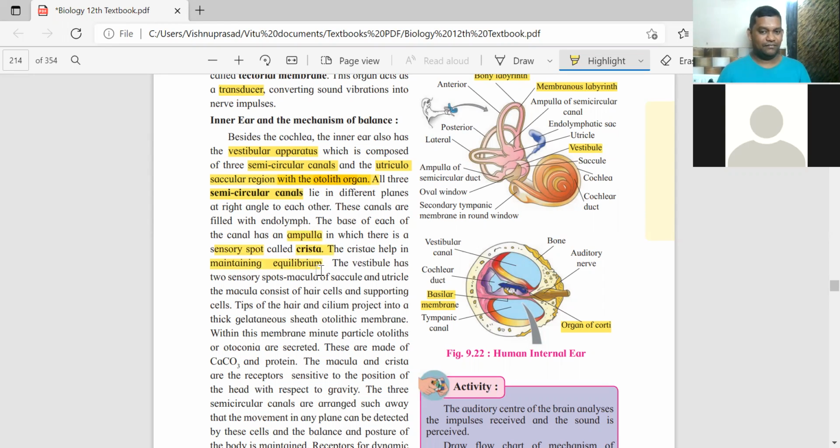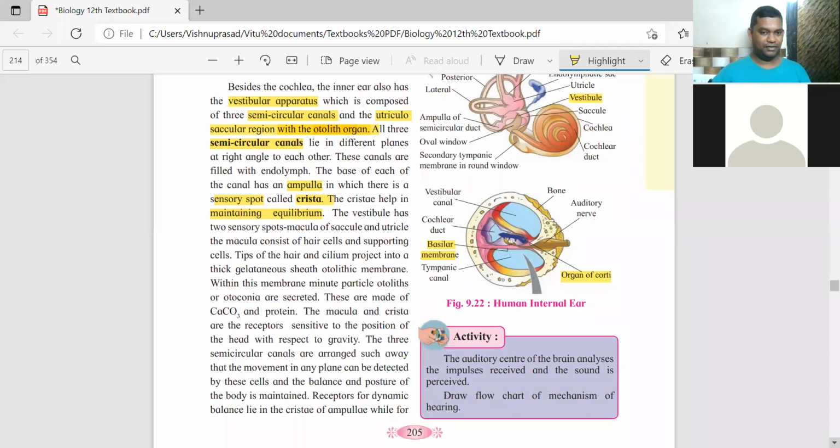If you are standing, running or walking, your body needs to be in equilibrium, balanced against gravity. That is because of this. And your canals are filled with endolymph.